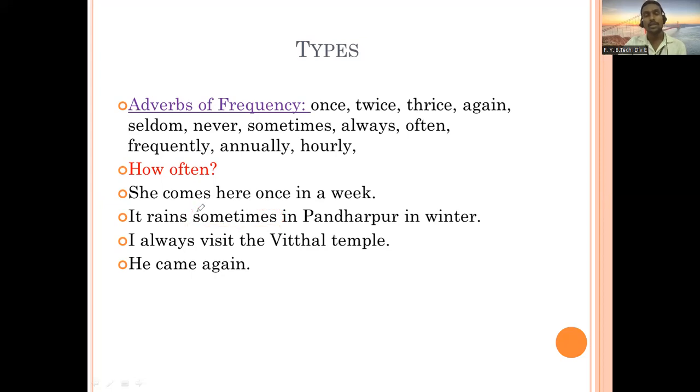Then, I always visit the Vitthal temple. Which one? Always. Always is an adverb of frequency. He came again. In this sentence, again. Okay, so these are adverbs of frequency. You can make some other examples. Seldom, if you don't know the meaning of seldom, it means rarely, very maybe not often. If you don't know, you can check it in the dictionary. All words are simple.